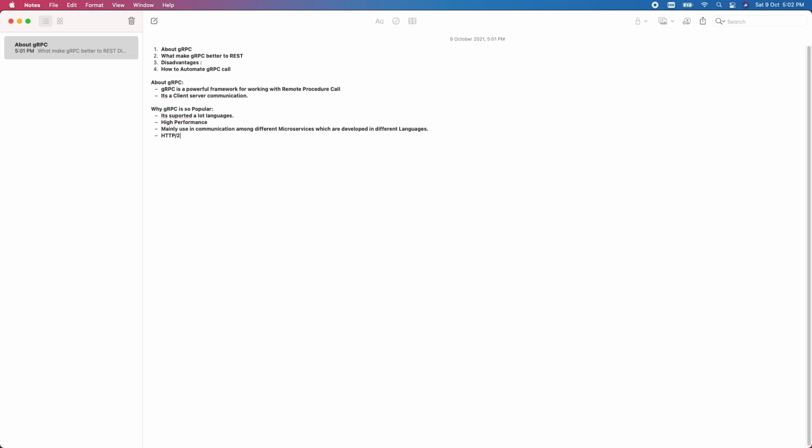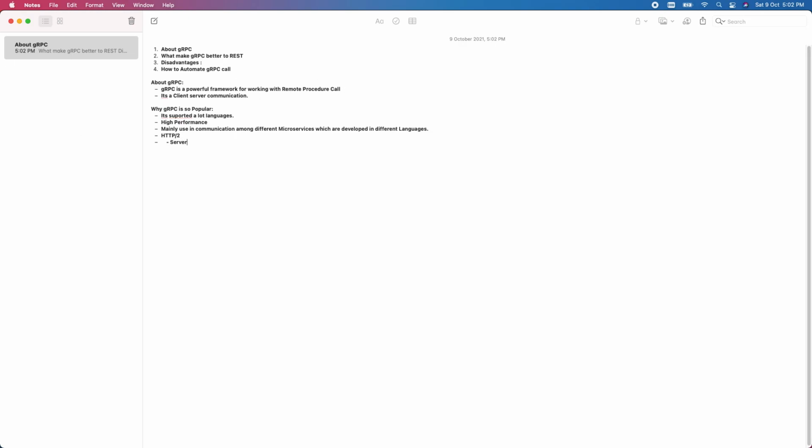With HTTP, generally the client will send a request and get a single response corresponding to it. But with HTTP2, you get streaming.